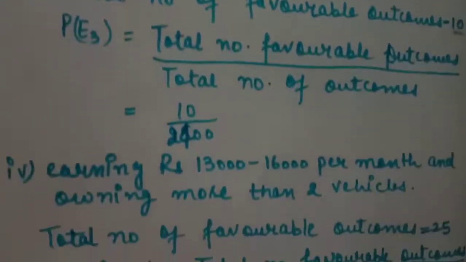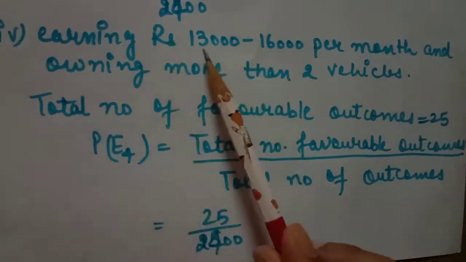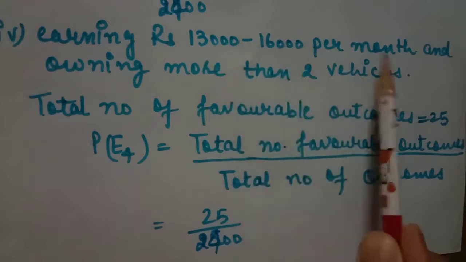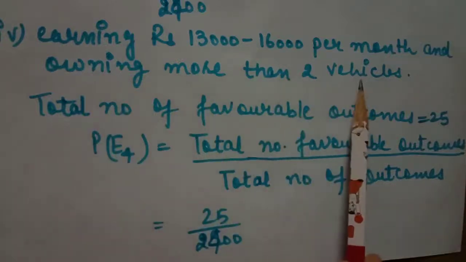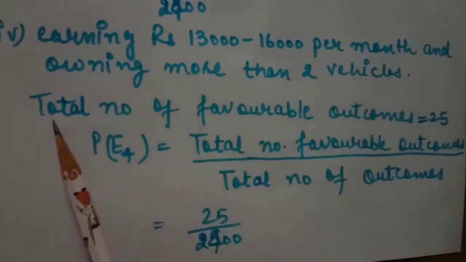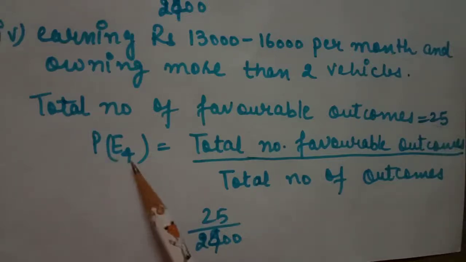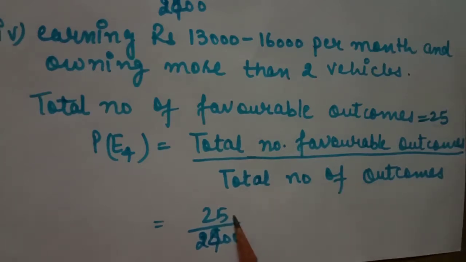Fourth part is earning rupees 13,000 to 16,000 per month. It means the fourth category given in your table, and owning more than 2 vehicles. So it is very clear. The total number of favorable outcomes is 25, for more than 2, above 2. Probability of E4 is the total number of favorable outcomes divided by the total number of outcomes. So the favorable outcome 25 divided by 2400 families.